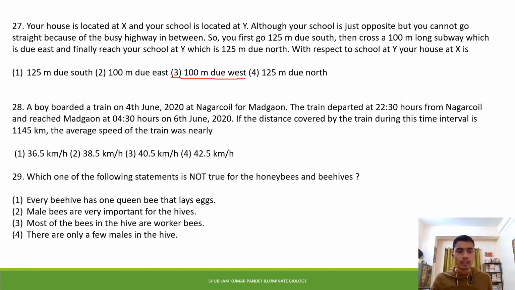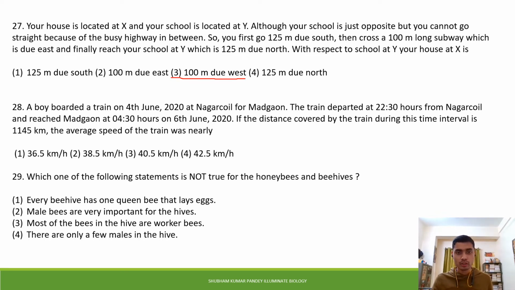Now the next question is, a boy boarded a train on 4th June 2020 at Nagarkoil for Madgaon. The train departed at 22:30 hours from Nagarkoil and reached Madgaon at 4:30 hours on 6 June 2020. If the distance covered by the train during this time interval is 1145 km, the average speed of the train was nearly: option 1 is 36.5 km per hour, option 2 is 38.5 km per hour, option 3 is 40.5 km per hour, and option 4 is 42.5 km per hour.